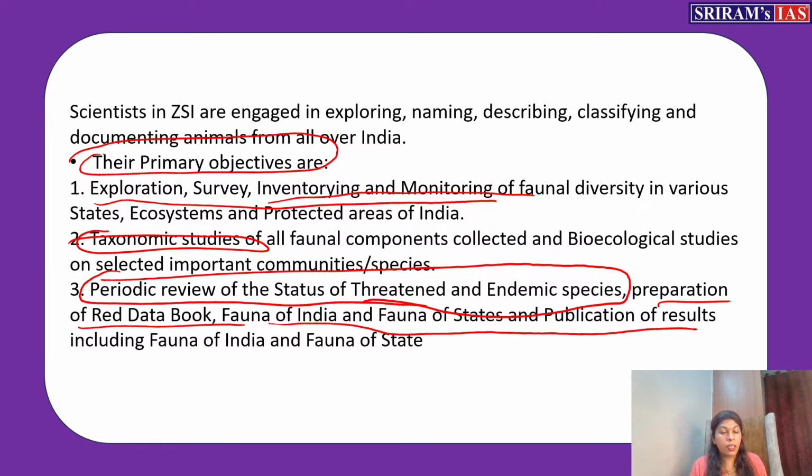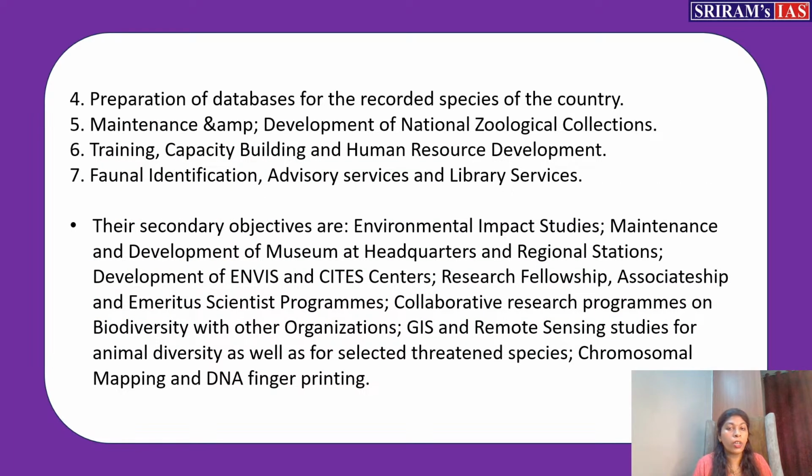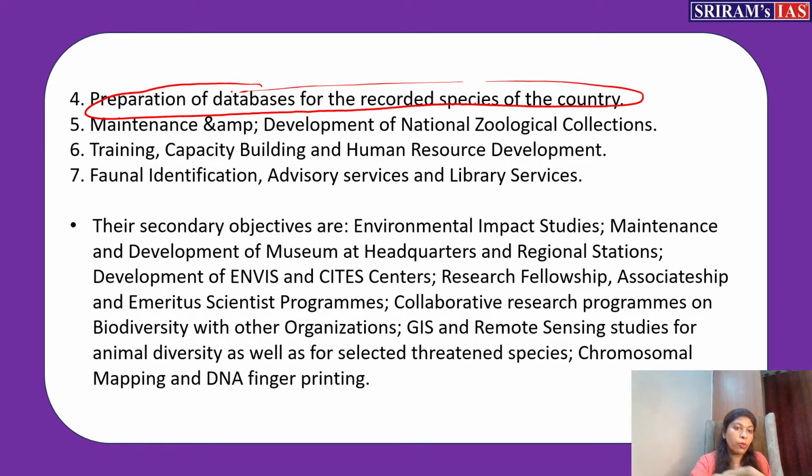Second, this you should not leave. This is the main objective: preparation of a red data book, that is, collecting information, reviewing it and publishing the status of threatened and endemic species. These two are very, very important and have to be mentioned. That's the primary objective of ZSI. Apart from that, they also prepare databases of recorded species in the country.